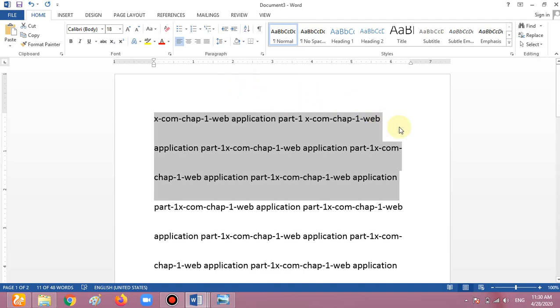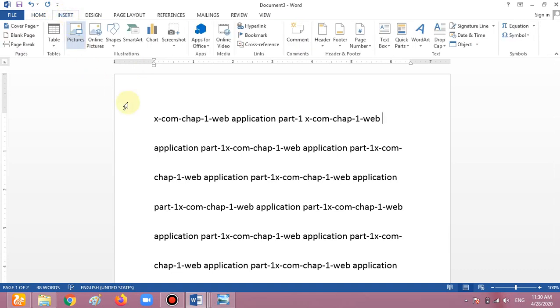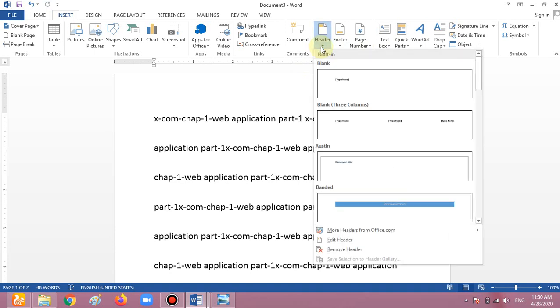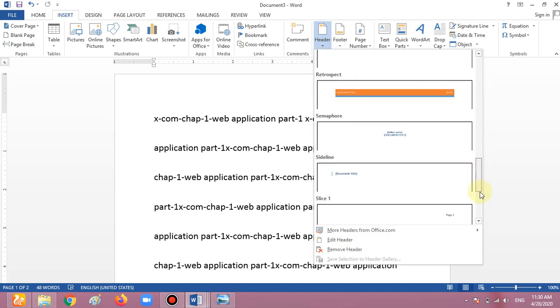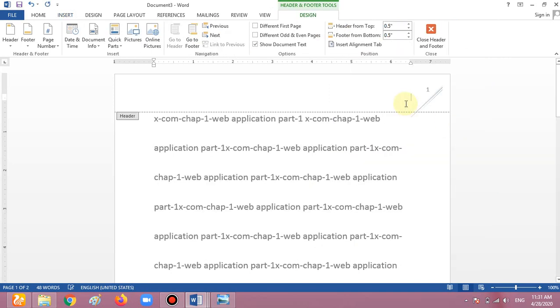Now we are doing the header. What is the header? Header means the top of your screen. How can we do this? For this one we have to go to the Insert tab and choose Header from the Header and Footer group. I am choosing Header from here, and there are so many headers. When we click on the little point here, a drop-down menu comes, and there are so many headers. You can choose any one of them. I am choosing this one. You can give any title to this one.